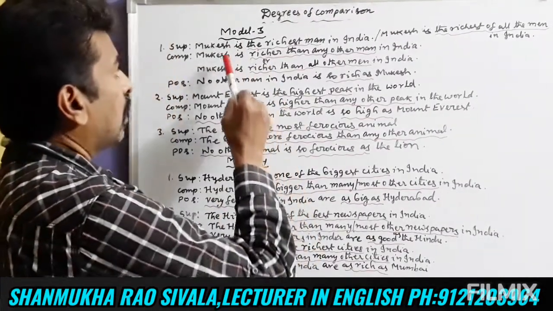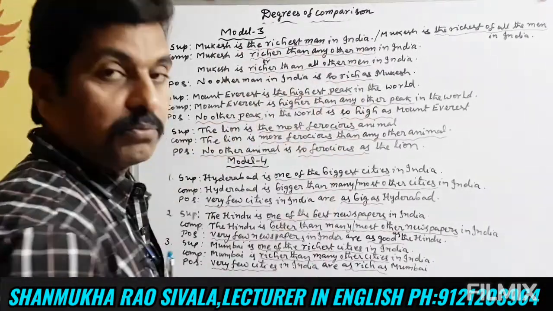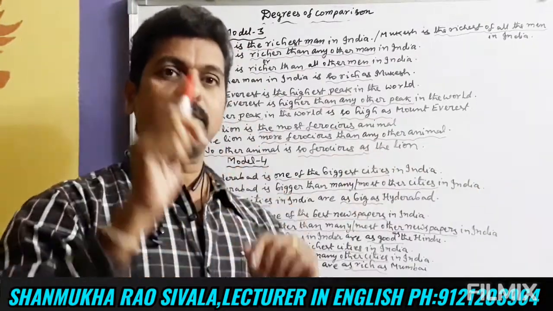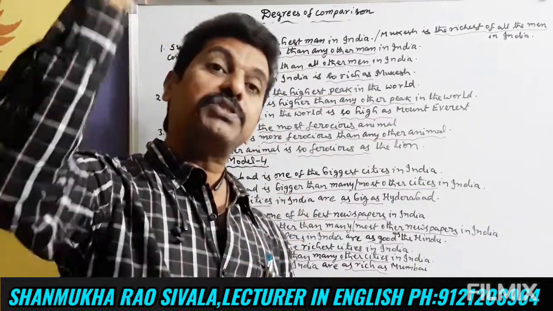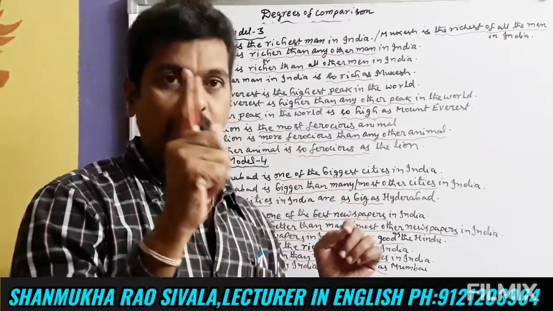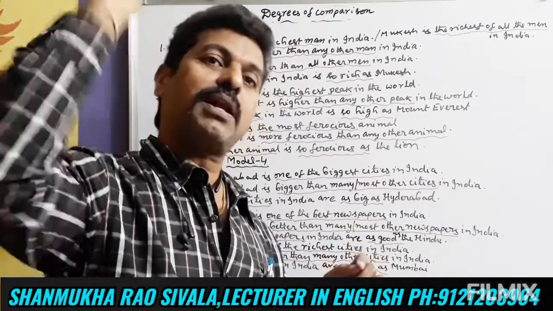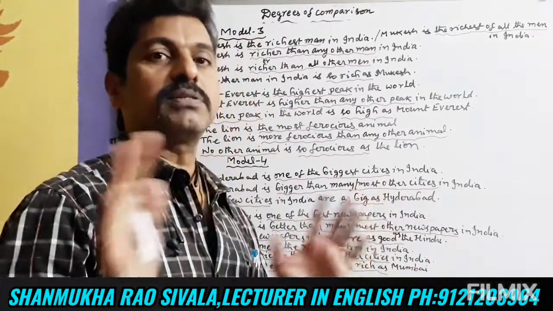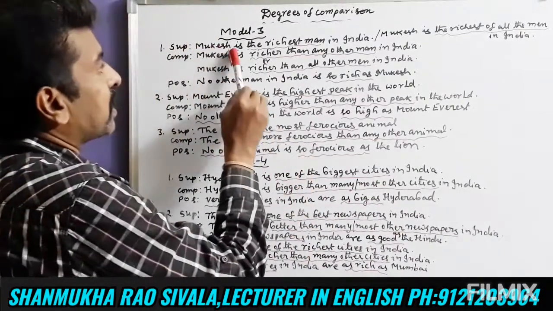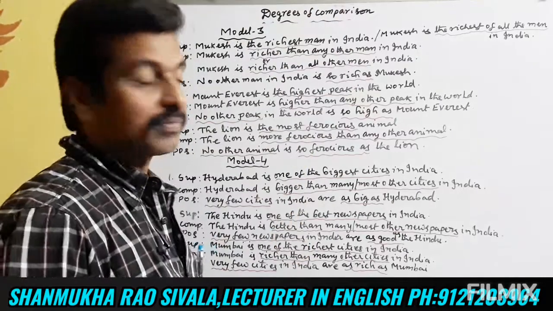Model 3. Here, Mukesh is the richest man in India. That means in the entire country we will find one who is the richest. At that time we will use this degree. Only one person who is the greatest, who is the richest, who is the tallest, who is the cleverest. At that time we use this degree of comparison. Mukesh Ambani. Mukesh is the richest man in India.